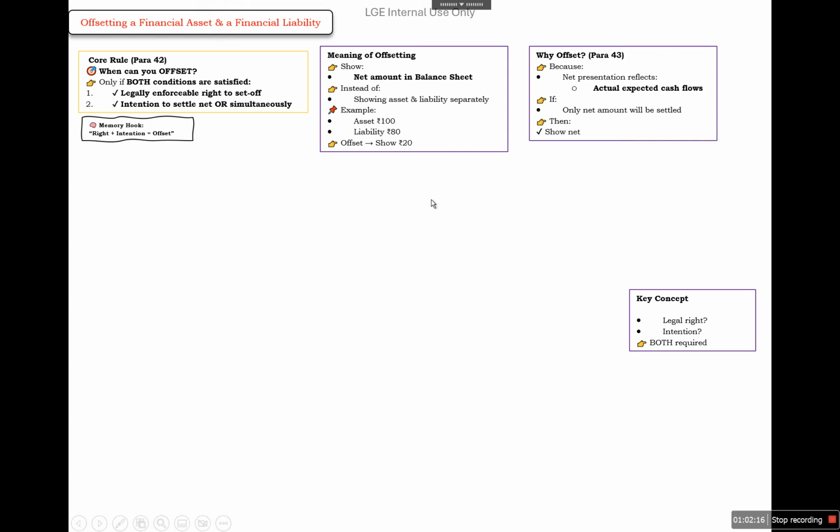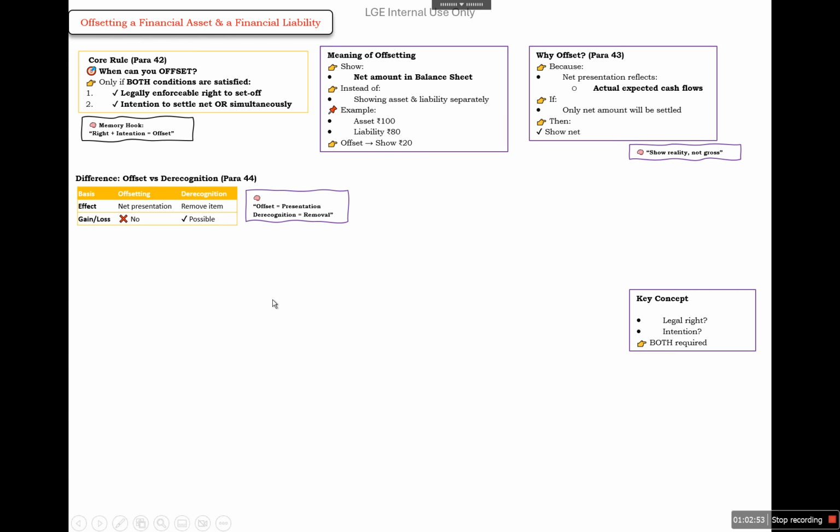So why is it required? Because net presentation reflects the actual expected cash flow. If only the net amount will be settled, then show net. Why show assets and liabilities separately? It will increase the value of assets and liabilities also. So we need to show it as net, not gross. Offsetting and derecognition are both different things. Offsetting is net presentation, derecognition is to remove the item. So there will not be gain or loss in offsetting, but in derecognition it is possible.